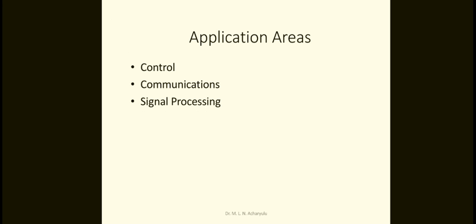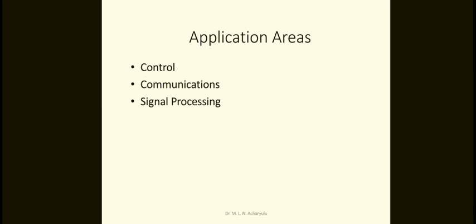The application areas are control systems, controlling, communications, and signal processing. These areas need the basics of signals and systems.